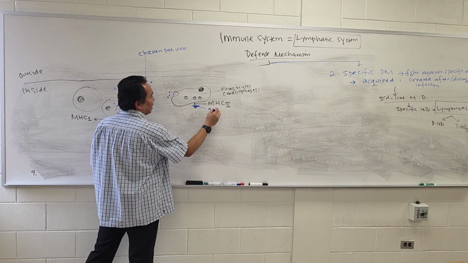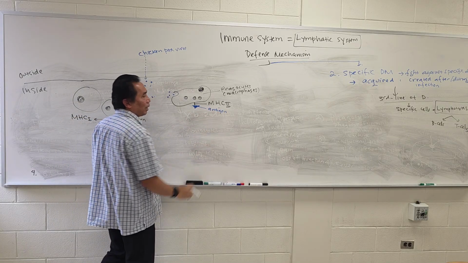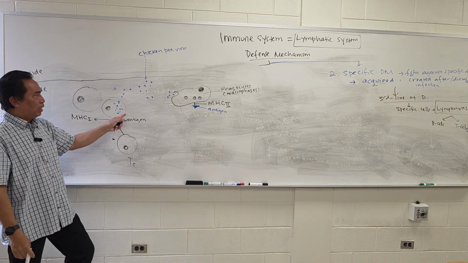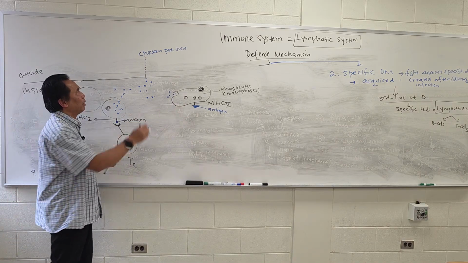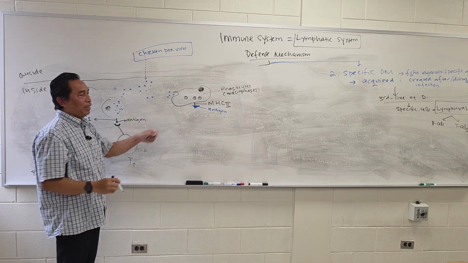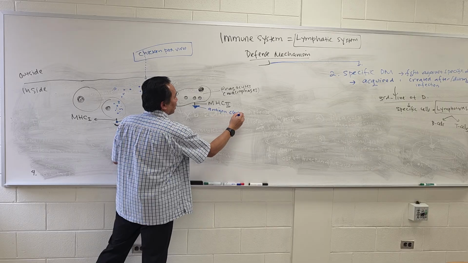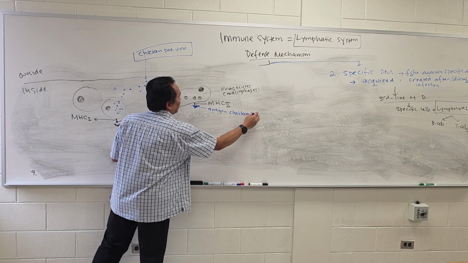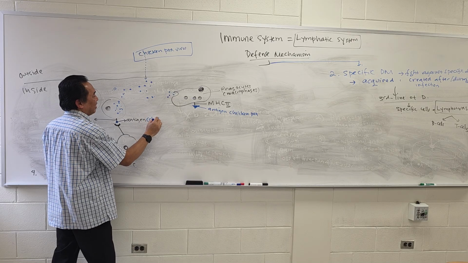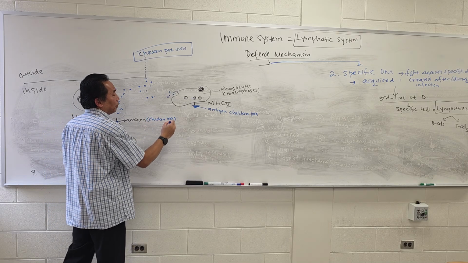So this is another antigen being presented here. And these two antigens over here are actually similar because they are coming from the same type of virus. So this antigen is going to be chickenpox. Right? So this is going to be telling, oh, there is a chickenpox virus over here.